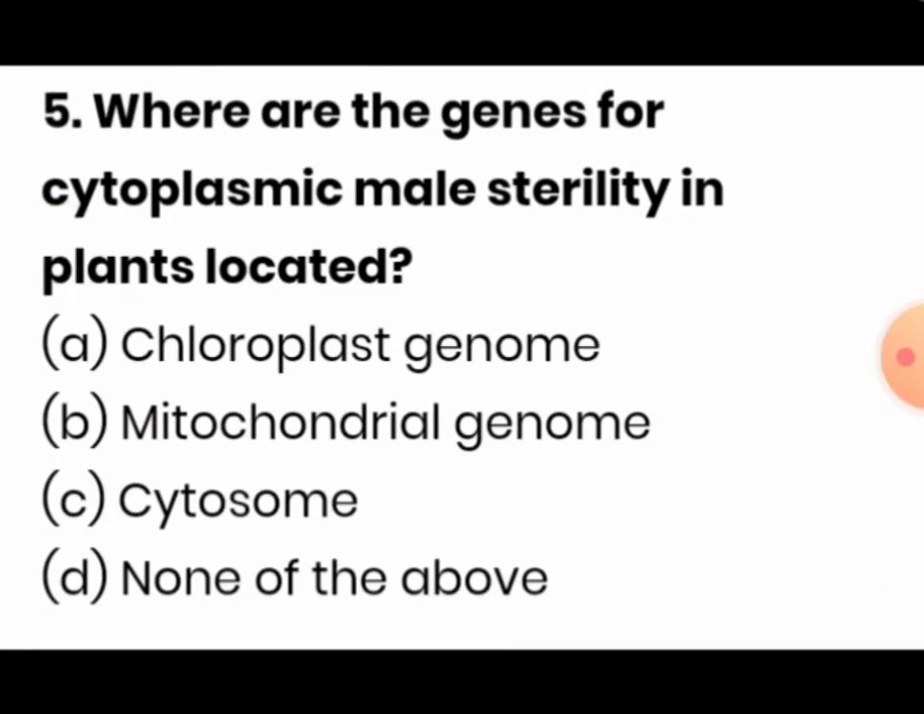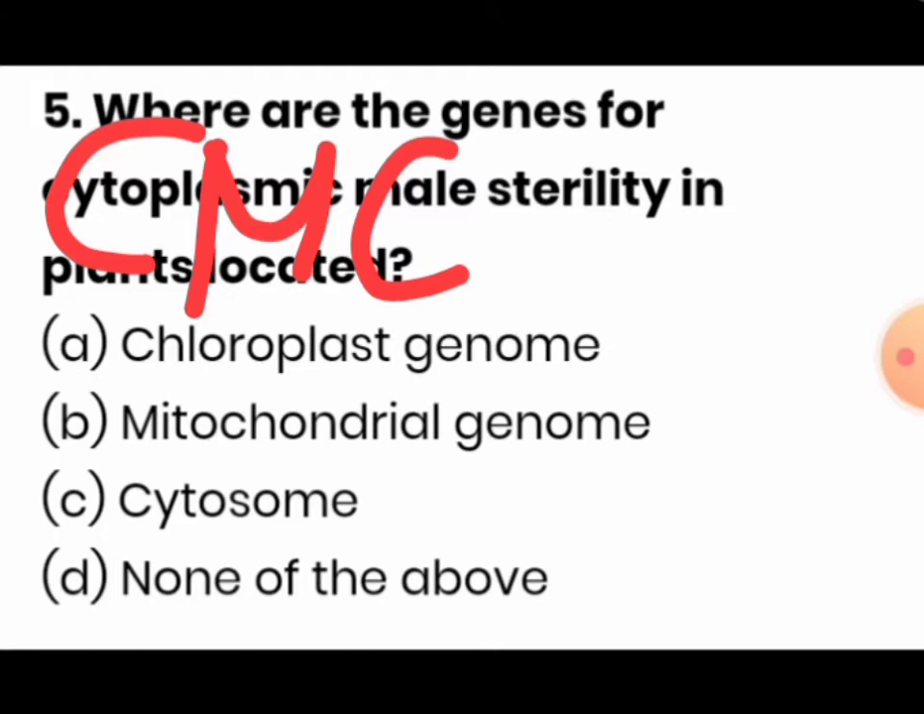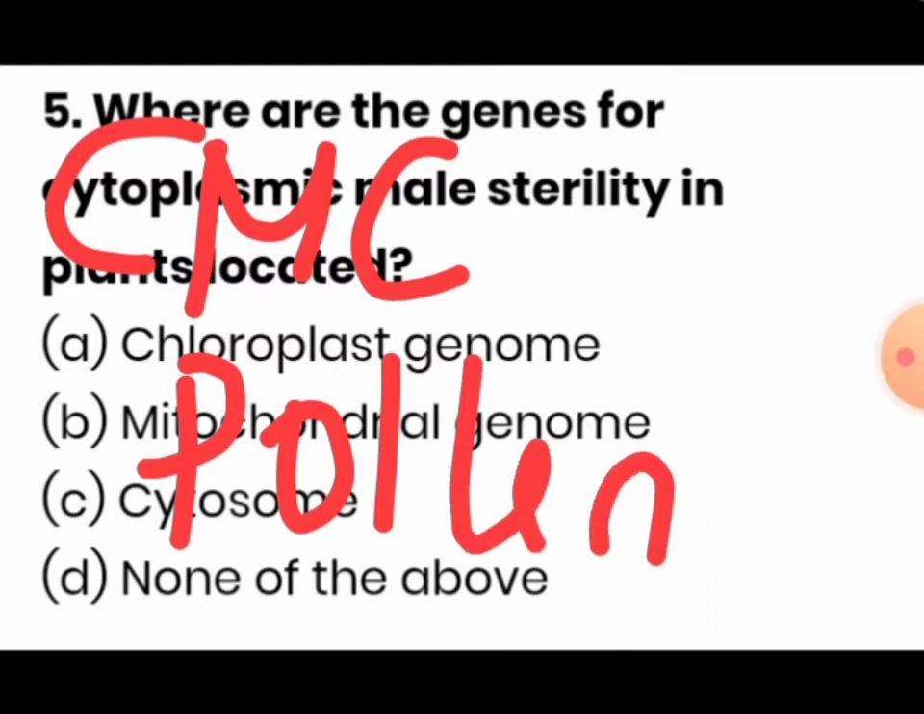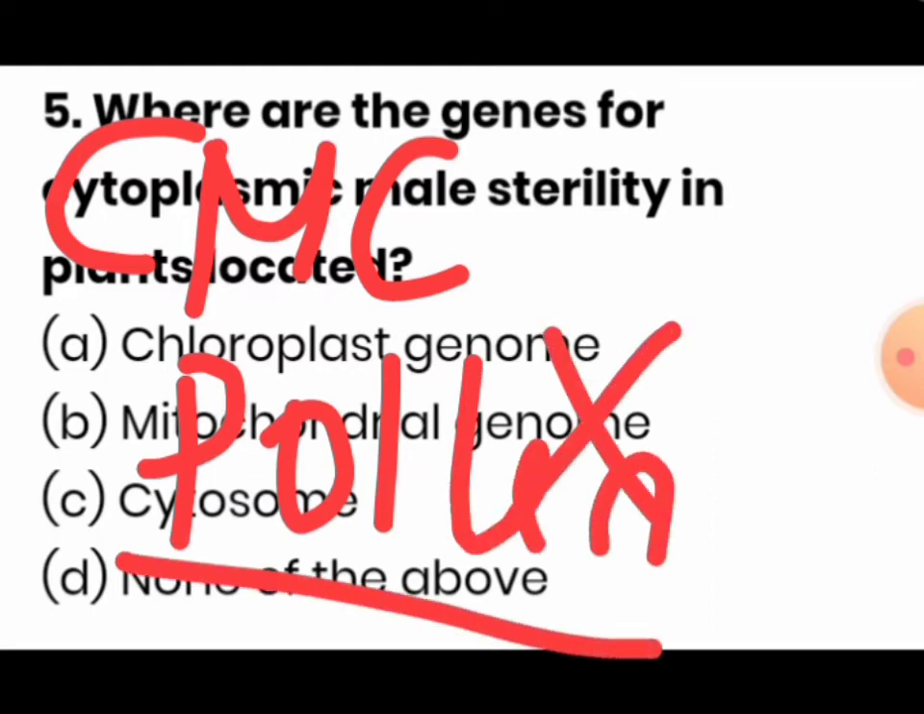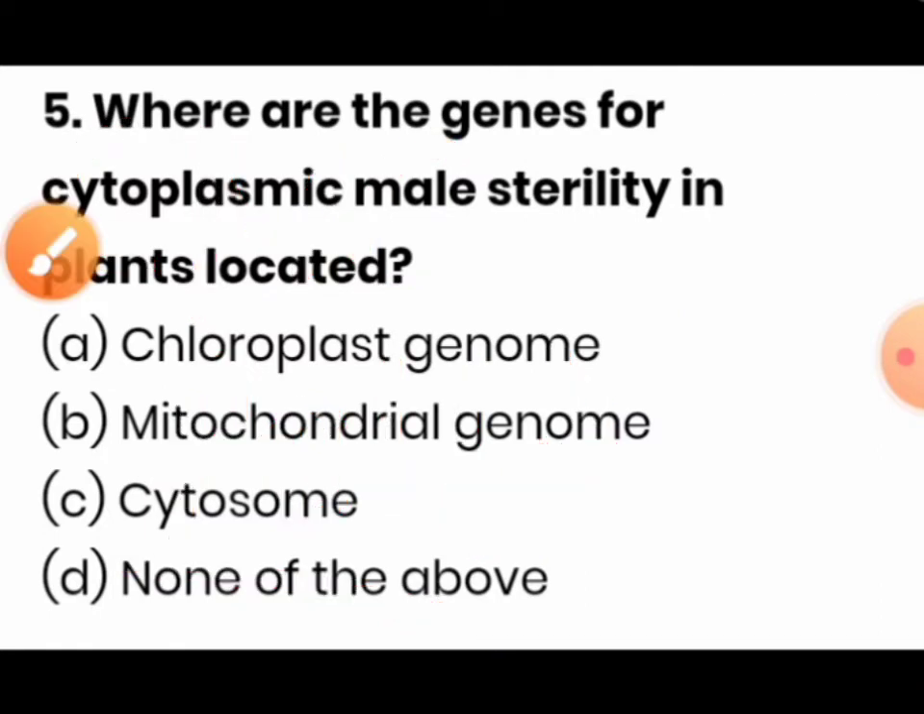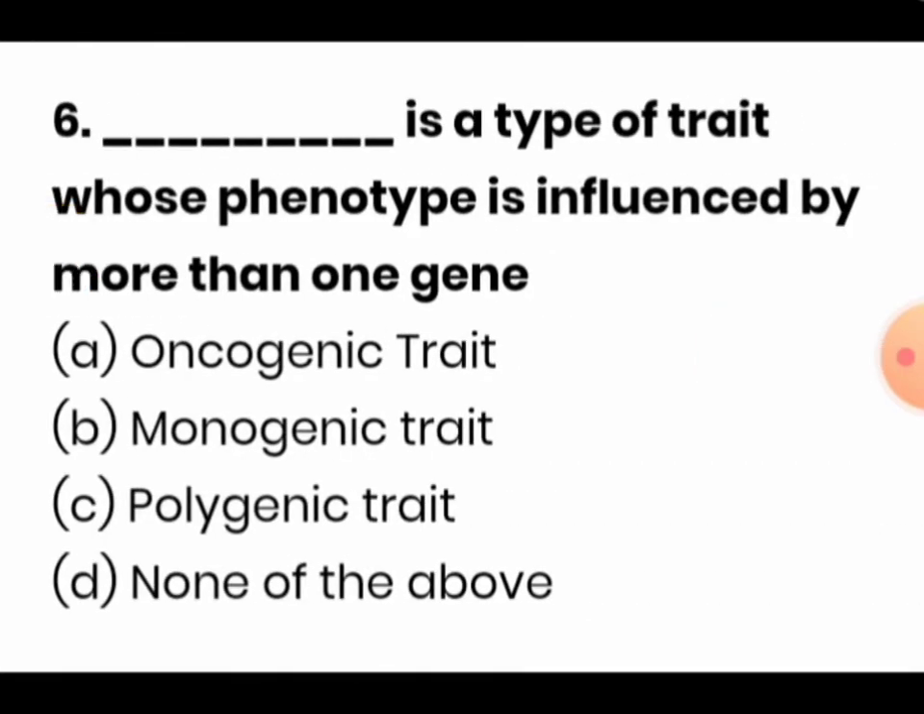Where are the genes for cytoplasmic male sterility in plants located? Cytoplasmic male sterility, CMS, in the plant makes it unable to produce functional pollen. If these genes are there, the plant is unable to produce functional pollen grains. So the answer is the cytoplasmic male sterility genes are located in the mitochondrial genome.